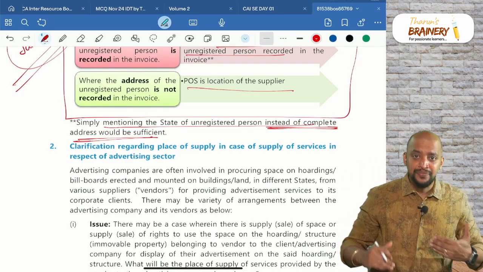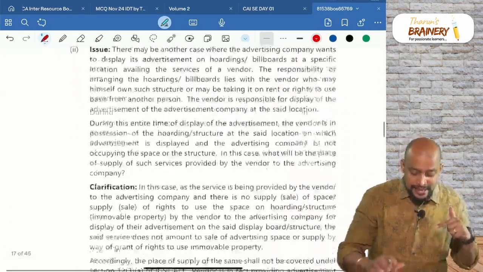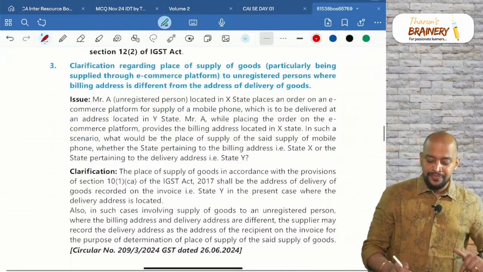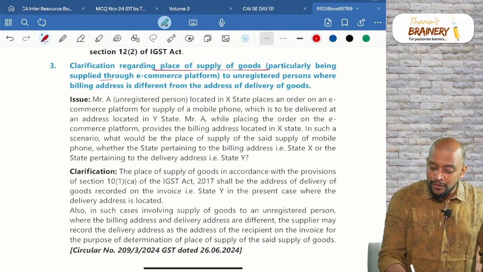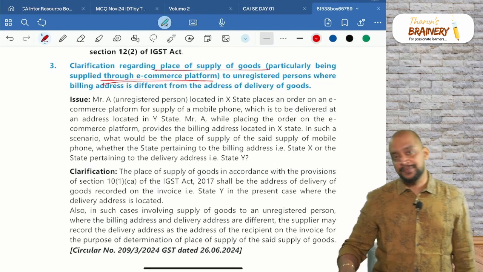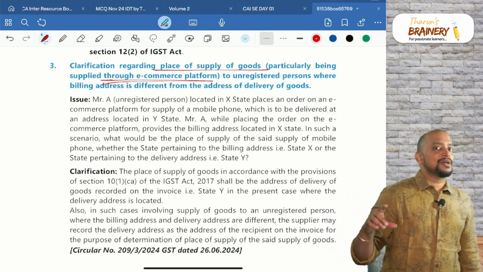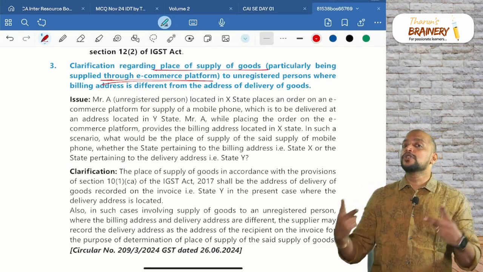This we already know. Now continuing, see the third amendment. Place of supply of goods in case of goods supplied particularly through an e-commerce platform to unregistered persons. So through an e-commerce platform, there will be supply made by the supplier wherein two addresses could be there.